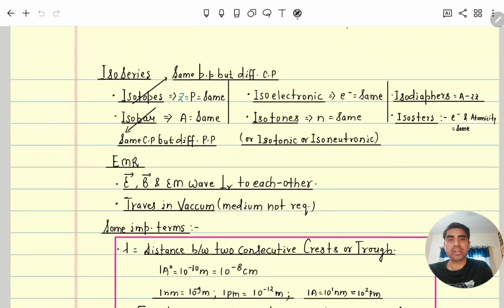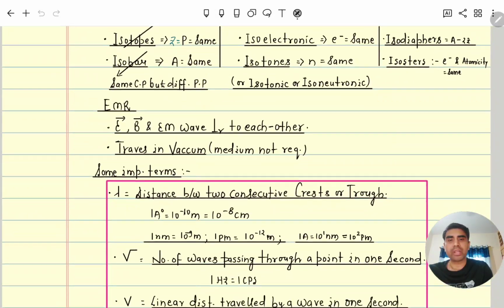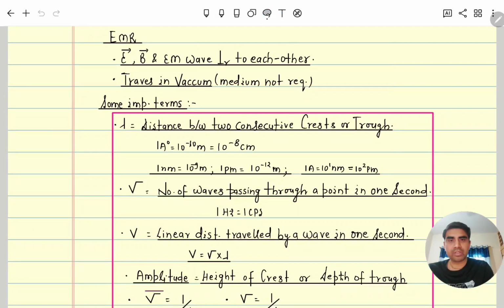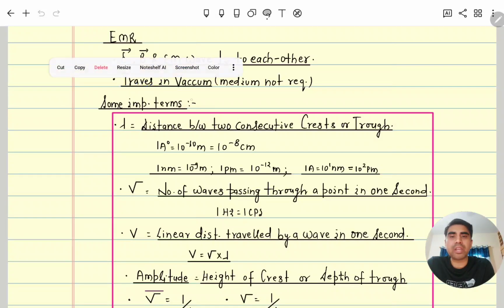Now we will discuss electromagnetic radiation. Sunlight is an example of electromagnetic radiation. In this, the electric field, the magnetic field and the resultant electromagnetic wave vector are perpendicular to each other. It can travel in a medium, but electromagnetic waves can also travel without a medium, in vacuum. In vacuum, its speed is 3 into 10 to the power 8 meter per second. In another medium, its velocity will be different.